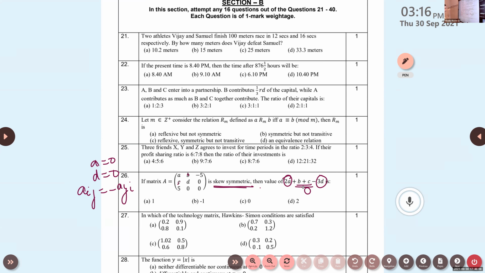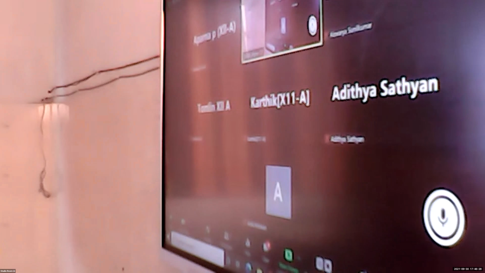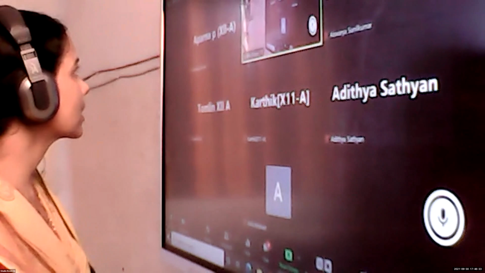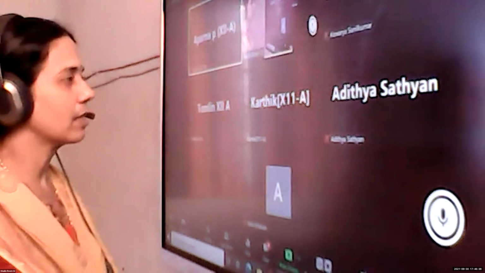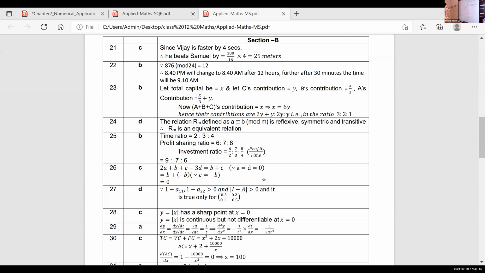Now look at the next one, 27th one. In 27th one, what is the question given here? The 2 by 2 matrix is given, and we are asked to check in which technology matrix Hawkins-Simmons conditions are satisfied. What is the condition we discussed yesterday for Hawkins-Simmons conditions? What is the condition? Determinant of I minus A is greater than 0. Okay. So based on that, what is your answer? You can check this one.